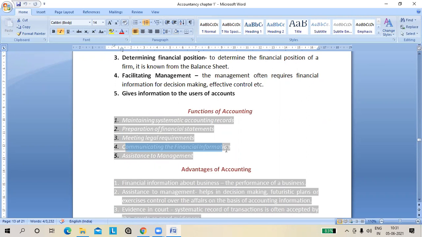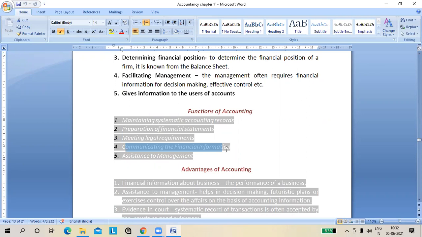Now he will be clear about what accurate sale means, and there will be no worry. The owner wants to know whether there is a profit or loss because he has invested the capital in the business. Obviously he wants to know whether we are in profit or loss because he has invested the money. So whatever accounts we have prepared will be communicated to different types of users.